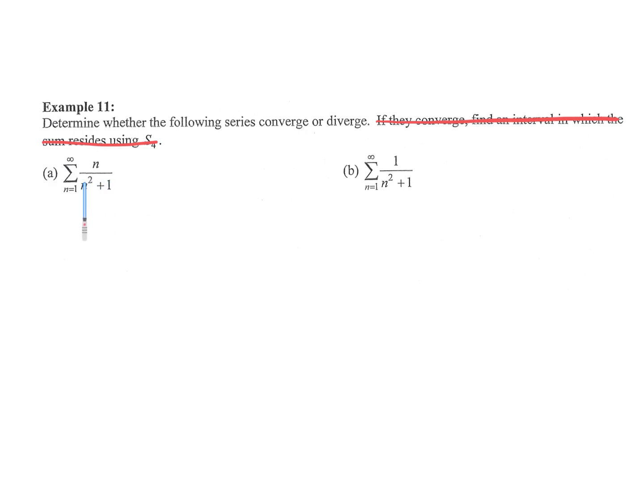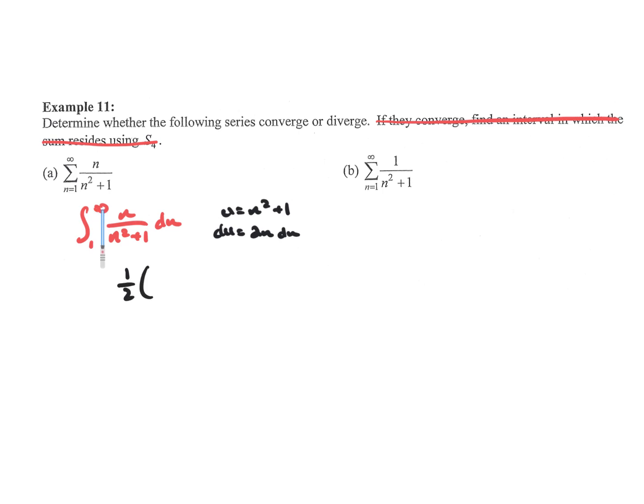It's not telescoping because we don't have a subtraction going on. We can't break that denominator up. It's also not GST because it's not in the form of a ratio raised to a power. So we need another test, and that's why we have what's called the integral test. So I'm going to do an integral from 1 to infinity of n over n squared plus 1 dn. We should notice that our u would be equal to n squared plus 1, so our du would be 2n dn. So it does get covered, but what needs to go out front is a 1/2.